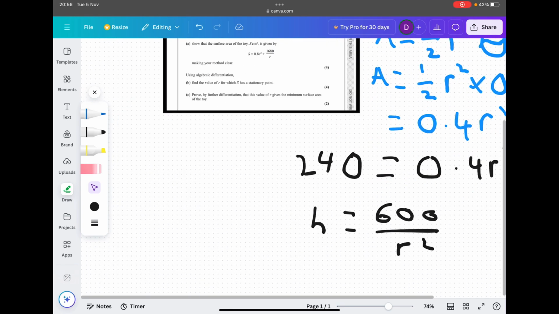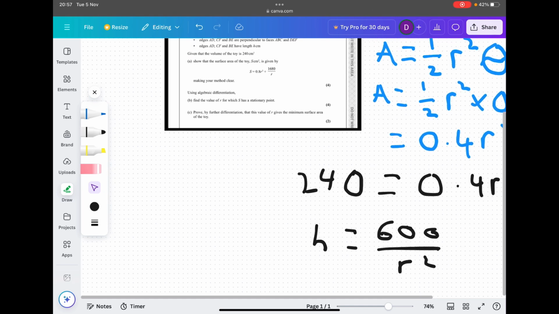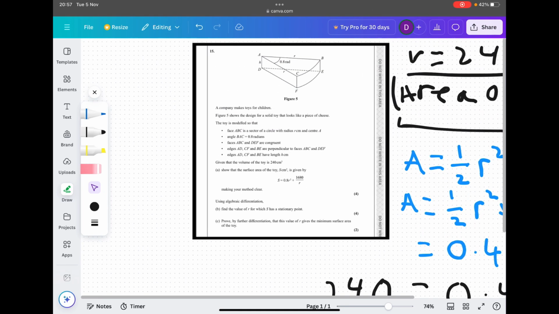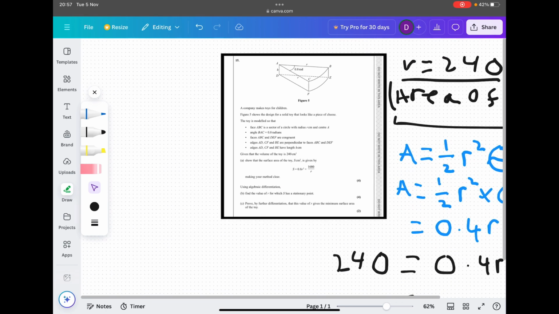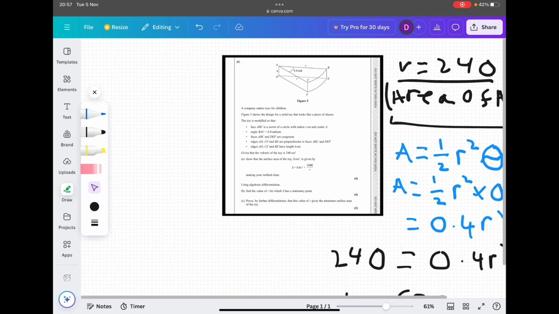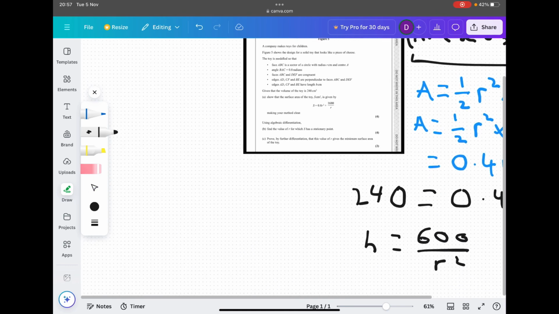And now that we've got H in terms of R, we can find the surface area of this shape. How would we go about finding the surface area? As you can see here, we've got 2 rectangles: rectangle ACDF, and rectangle ABDE. How would you go about finding the area of the rectangles?